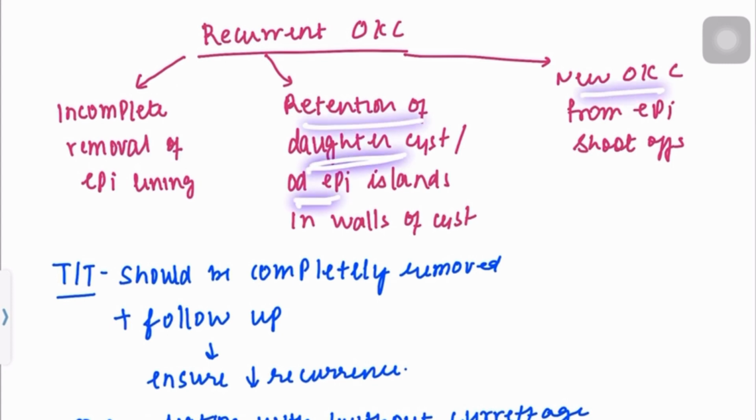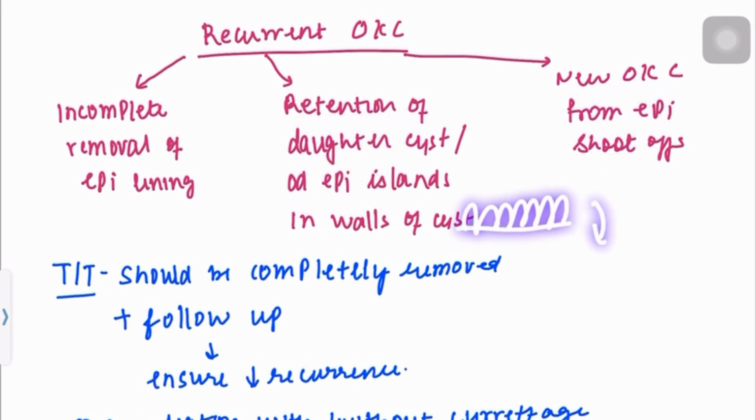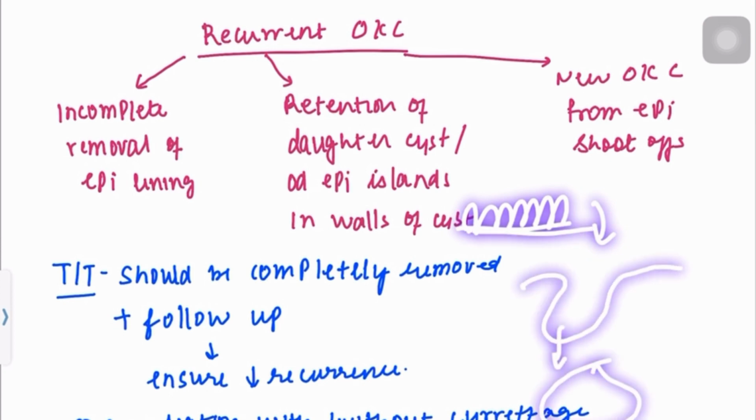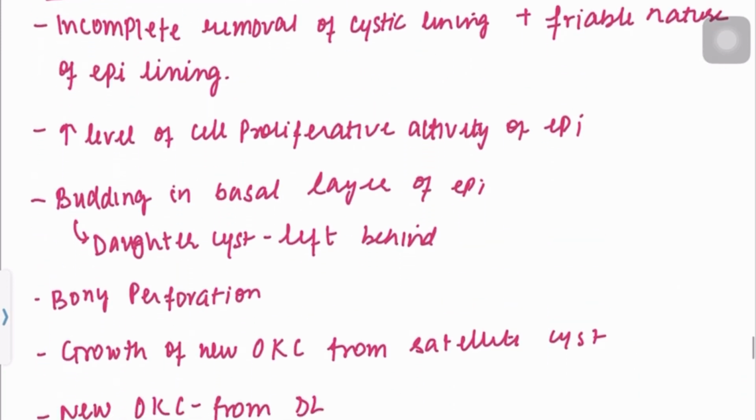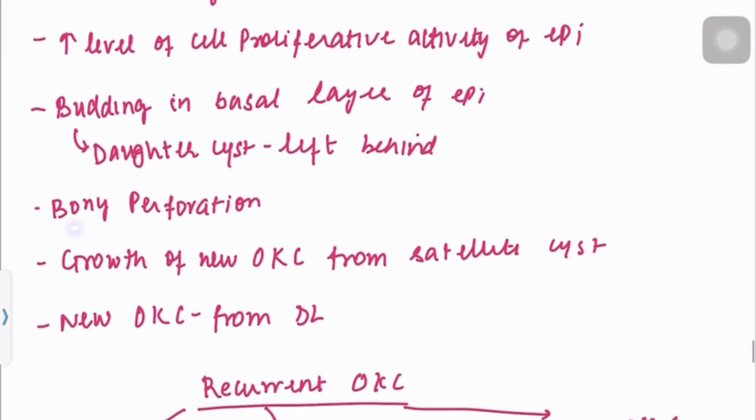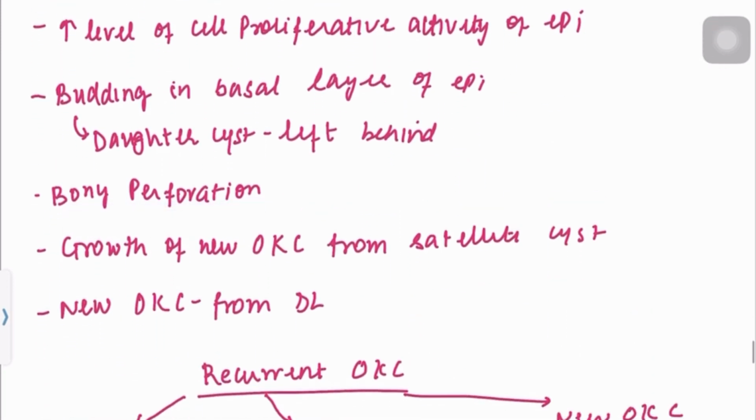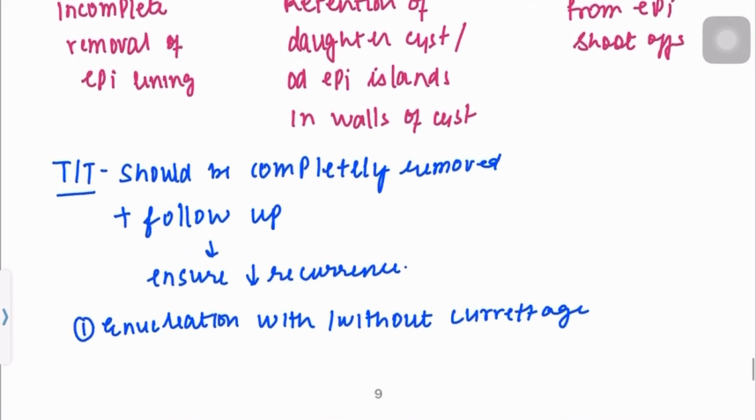And third, new OKCs can form from the epithelial shoot-offs, which we saw in its origin, that the epithelium can show basal shoot-off and this will lead to OKC. There can be other small reasons like bony perforations, and new cysts can directly form from dental lamina. Then the treatment should be complete removal, plus there should be vigorous follow-up so that there is a reduced recurrence rate.